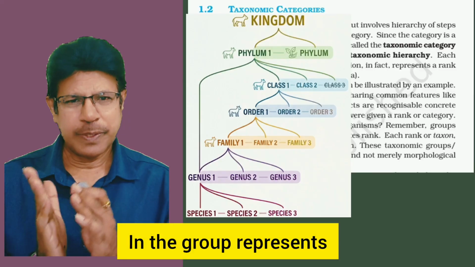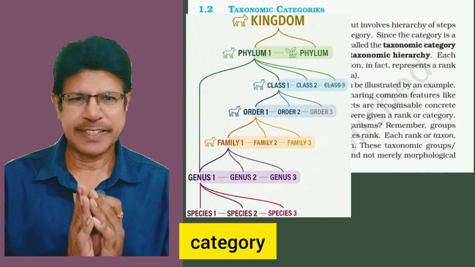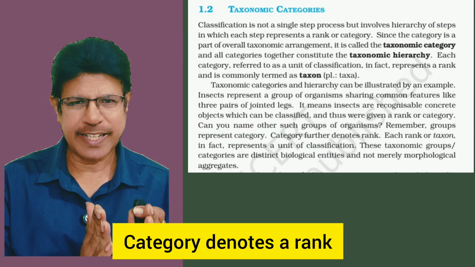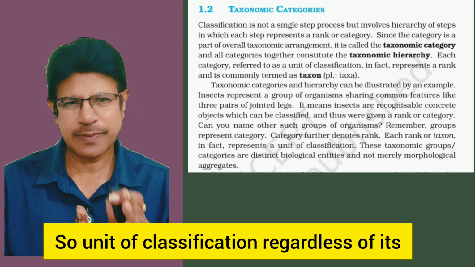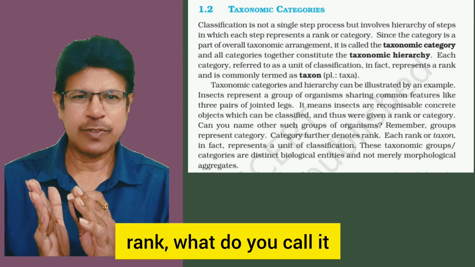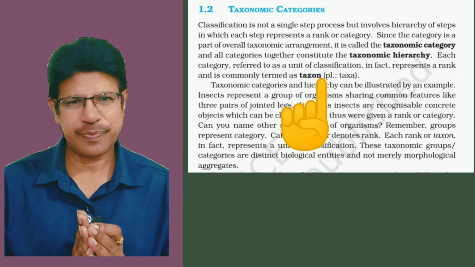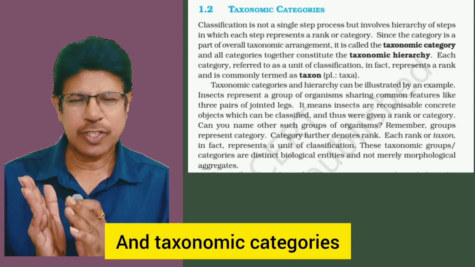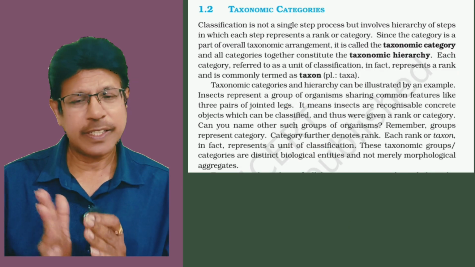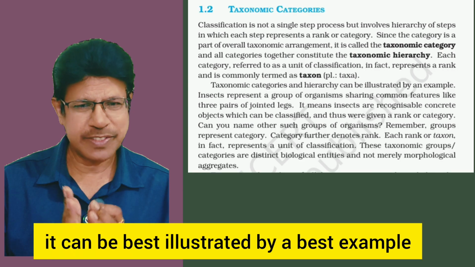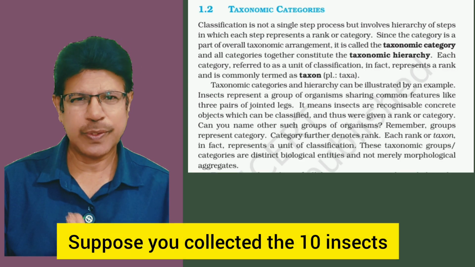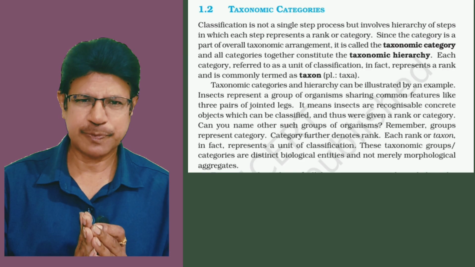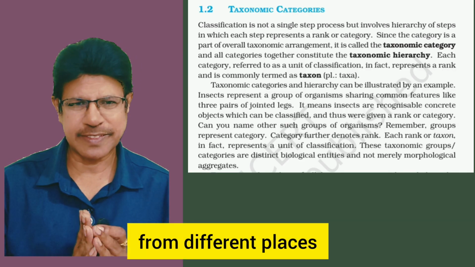The group represents a category. Category denotes a rank, while the group is the taxon. So a unit of classification, regardless of its rank, is called a taxon. Taxonomic categories can be best illustrated by an example, a group of insects. Suppose you collected 10 insects from different places.